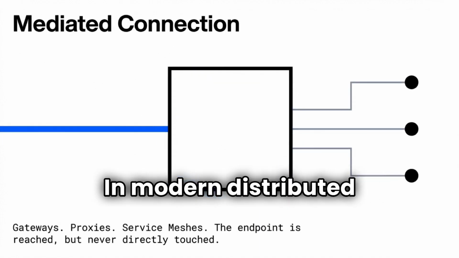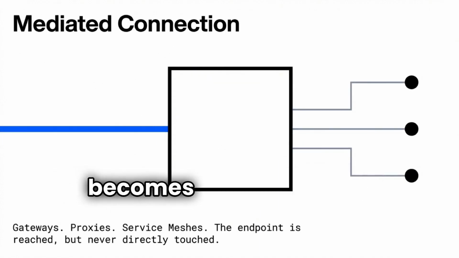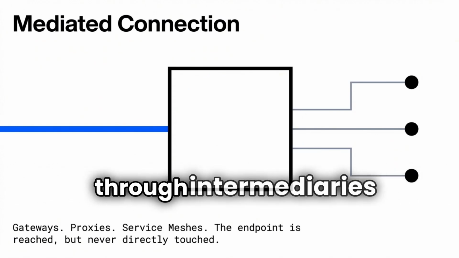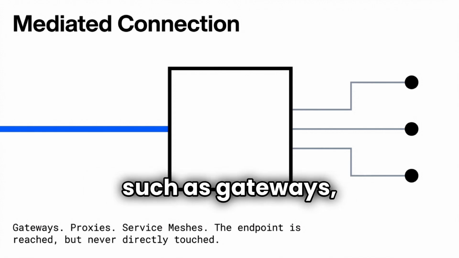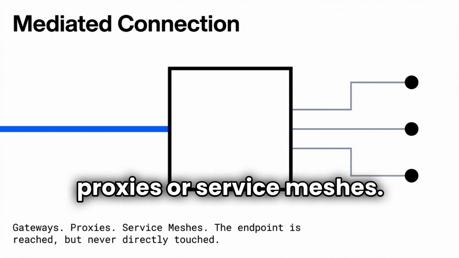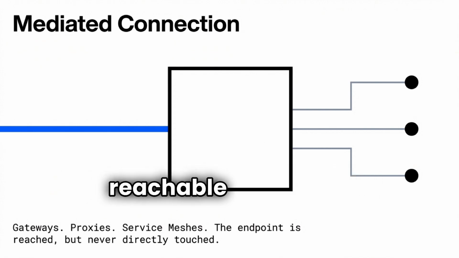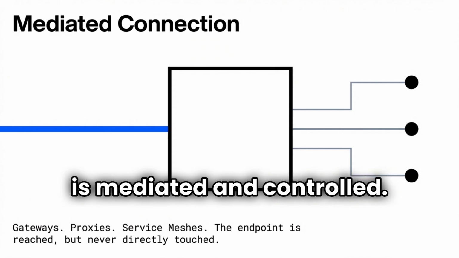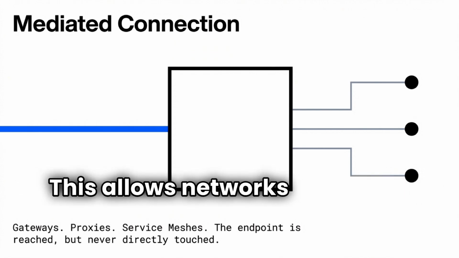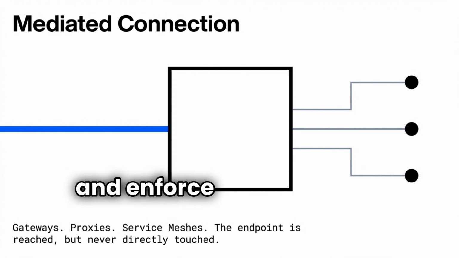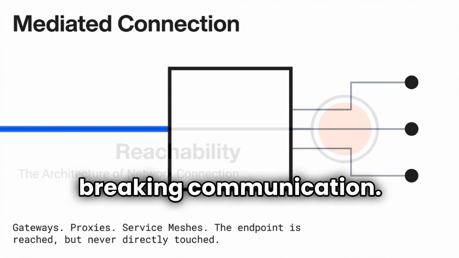In modern distributed systems, reachability becomes more abstract. Endpoints are often reached through intermediaries such as gateways, proxies, or service meshes. The endpoint itself may never be directly reachable by clients. Instead, reachability is mediated and controlled. This allows networks to change topology, scale endpoints, and enforce policy without breaking communication.